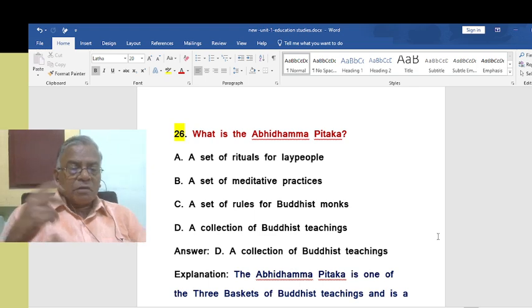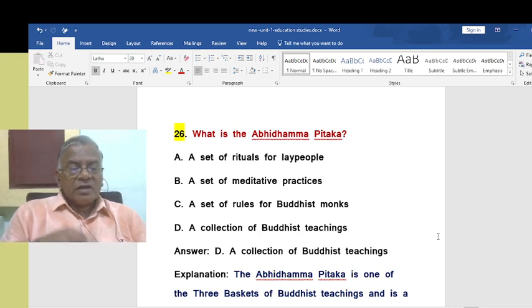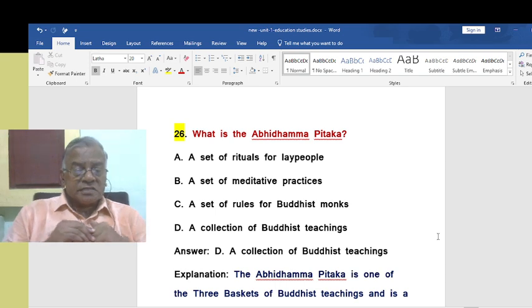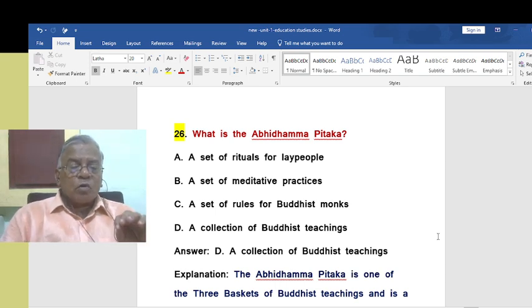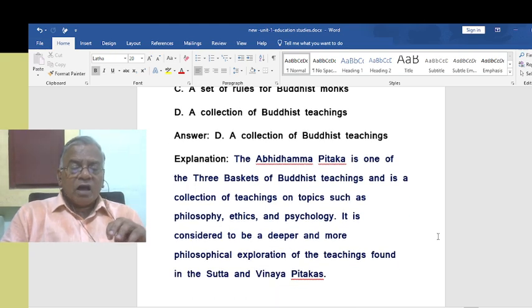What is the Abhidhamma Pitaka? What is the meaning of that? Abhidhamma Pitaka. One of the baskets, three baskets we know, but what is the meaning of it? It is a collection of Buddhist teachings. The Abhidhamma Pitaka is one of the 3 baskets of Buddhist teachings, and it is a collection of teachings on topics such as philosophy, ethics, and psychology.